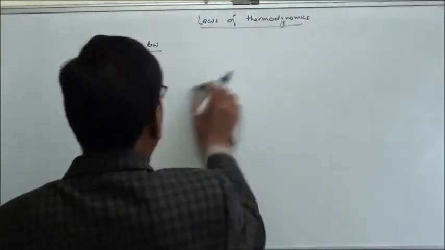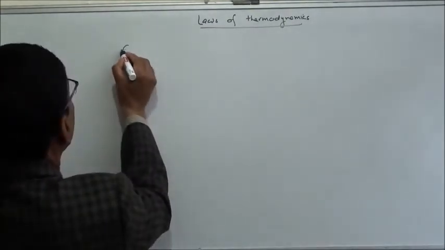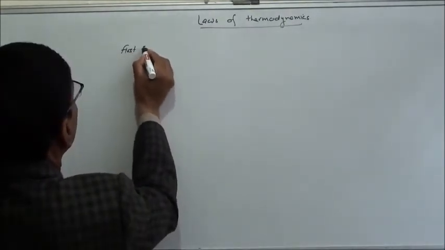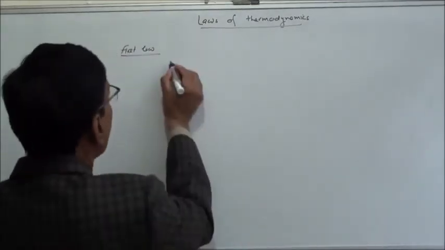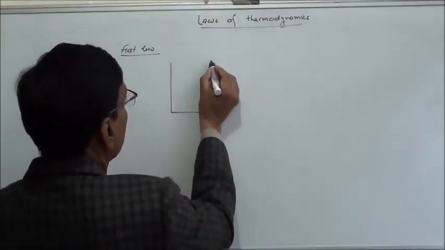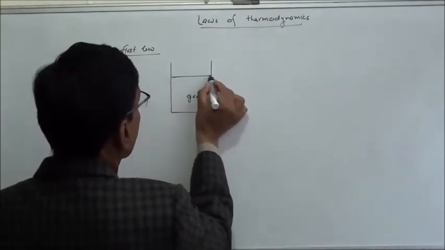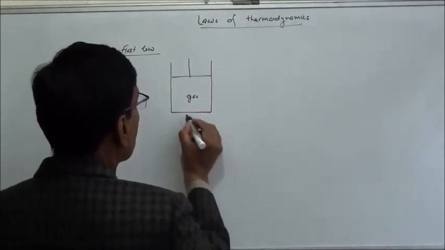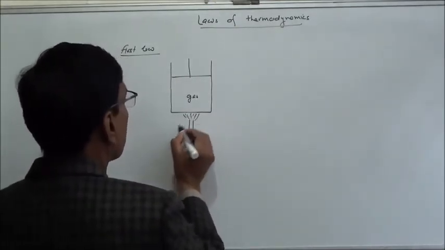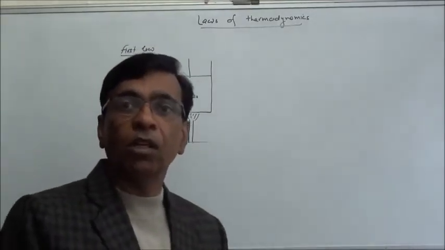The first law of thermodynamics is actually a statement of conservation of energy. I'm giving you an example. Say I take gas in a cylinder fitted with a piston and I heat this. Then we are supplying heat energy. What are the possibilities?